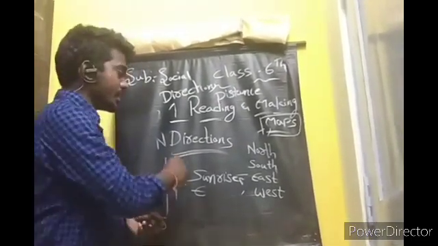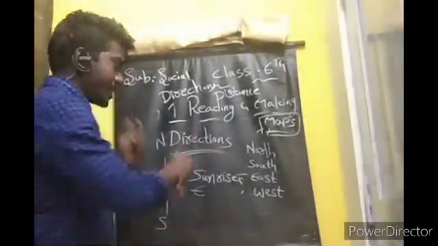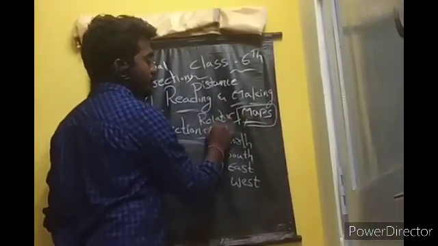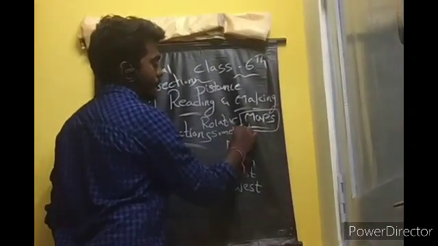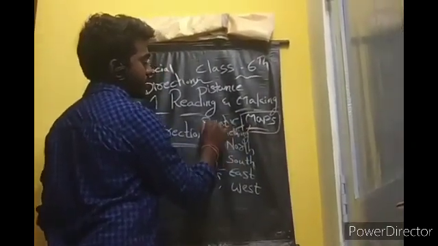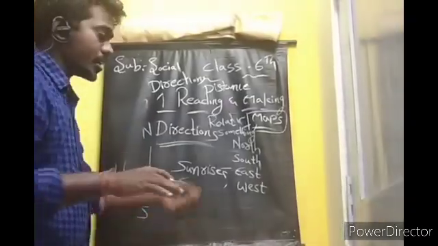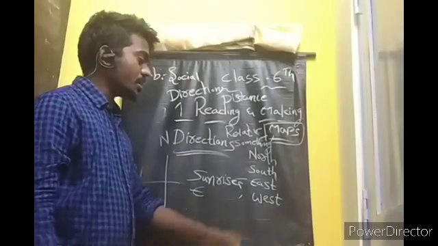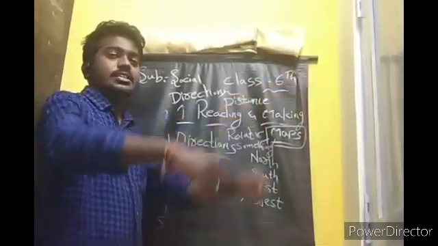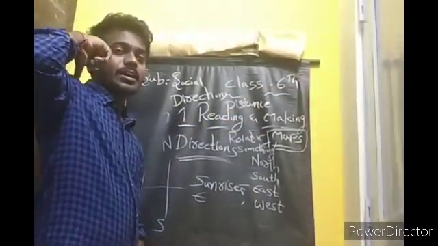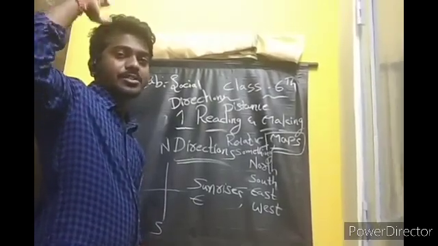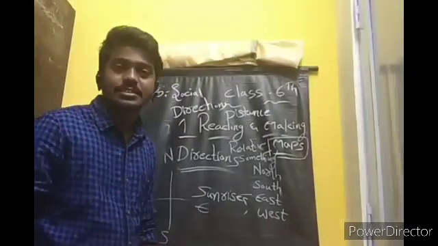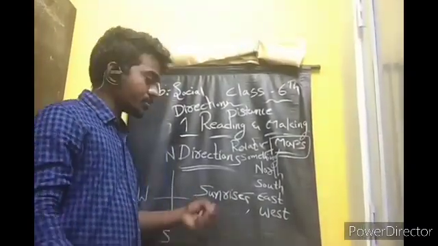At last I will say that direction is nothing but it is relative to something. It is relative to something. It's called the directions. Very very important. How many directions are there? North, south, east, west. Sun rises in the east. Sun sets in the west. Tamil Nadu is in the south. We have north. Jammu and Kashmir is in the north. Okay, you have to know.